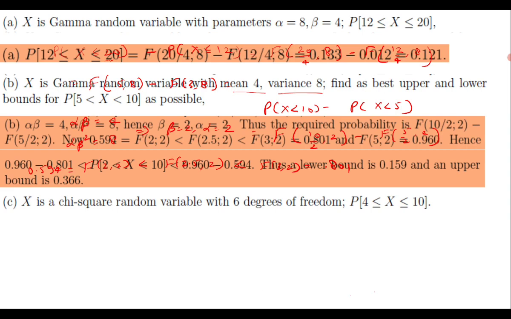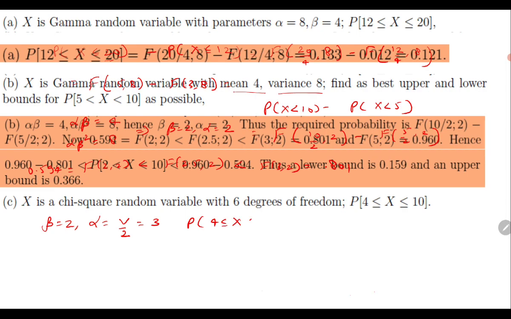The last part is X is chi-square with 6 degrees of freedom. Again you need to recall chi-square, and you will see that for chi-square beta is always fixed at 2, and alpha is degrees of freedom divided by 2, so 6 by 2, which is 3.